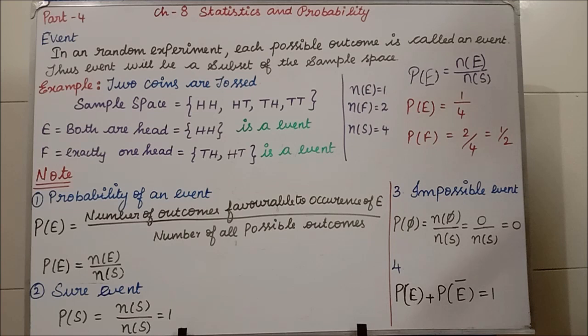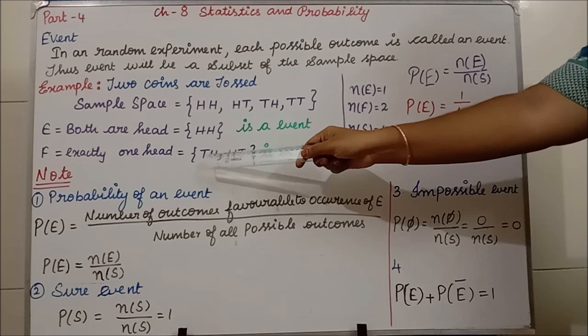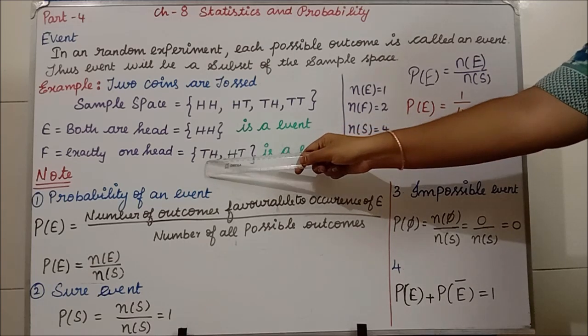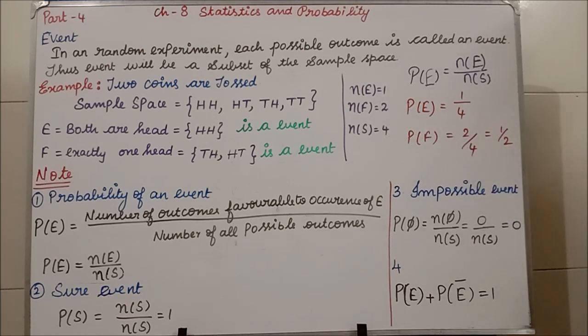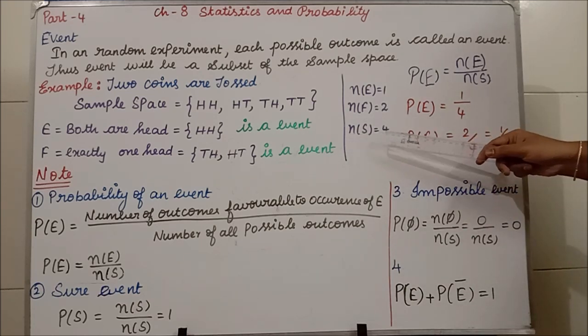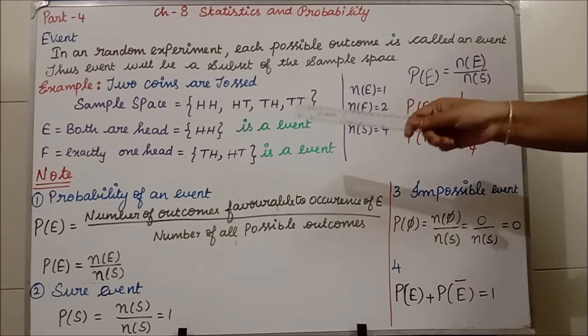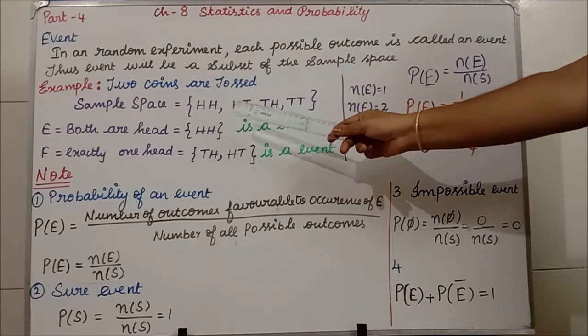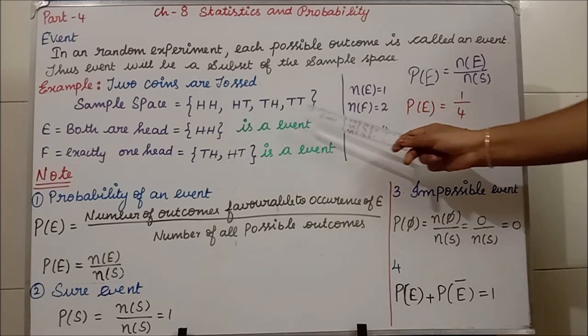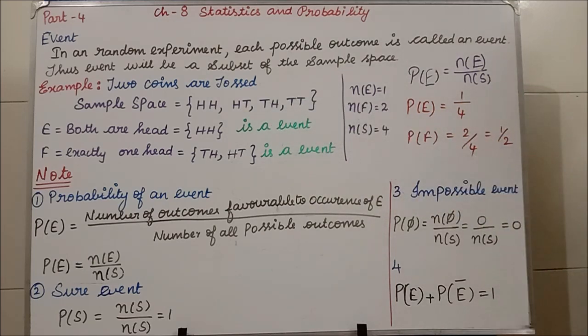N means how many elements we are having inside the set, that only it indicates. Clear? Head means that only one you have to take. Similarly, for the event F, we are having two outcomes, which are tail head and head tail. So, N of F is equal to 2. Then N of S is equal to 4. N of S is the sample space. So here how many we are having? 1, 2, 3, 4. So N of S is equal to 4.